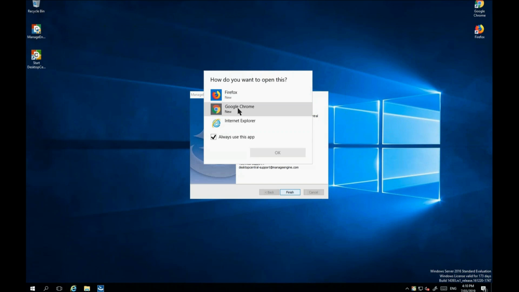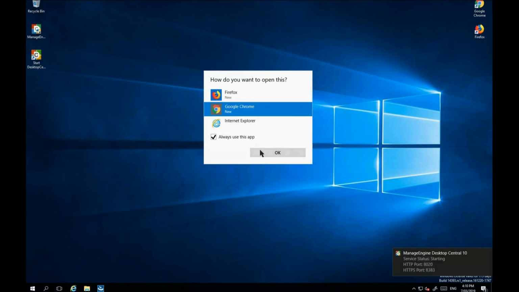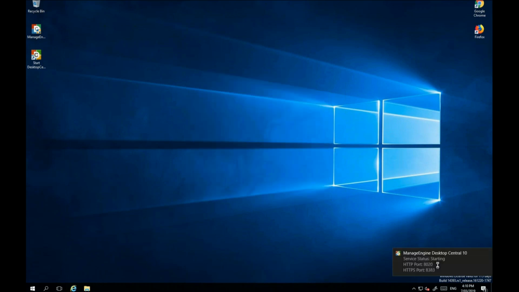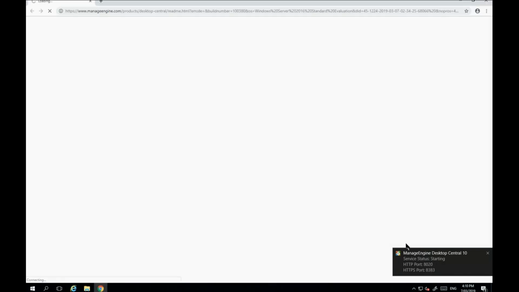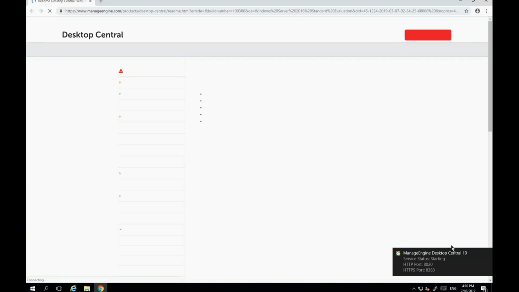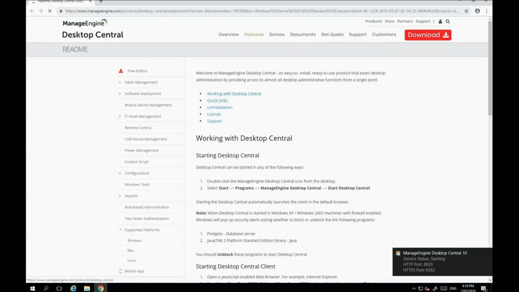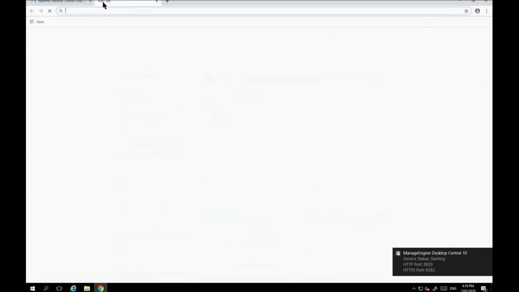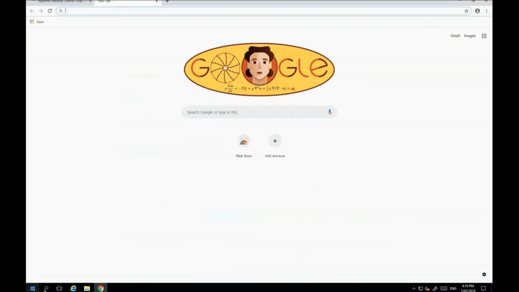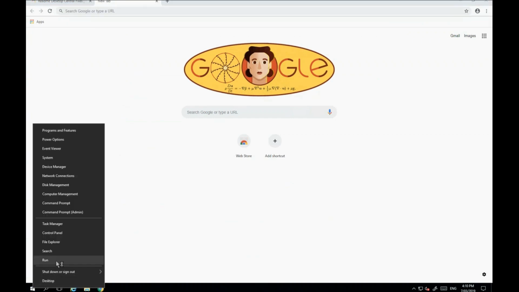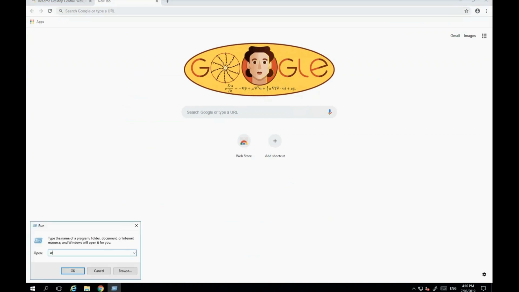And this will take me to the homepage of Desktop Central. And here, as you can see, the HTTP port is 8020 and HTTPS is 8383, which is the default one. That's the home page. Before jumping straight onto the dashboard, I just want to make sure that all the services for Desktop Central are running fine. So I'll go to services.msc and enter.